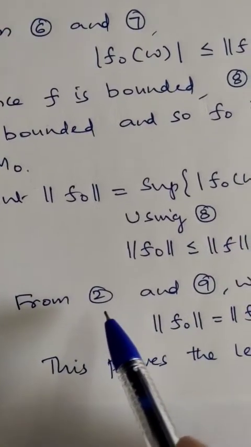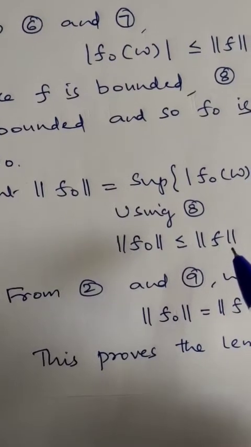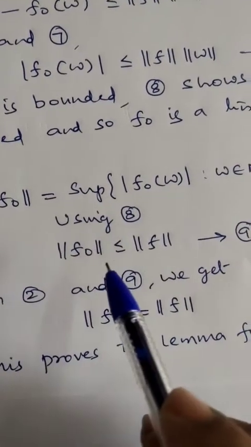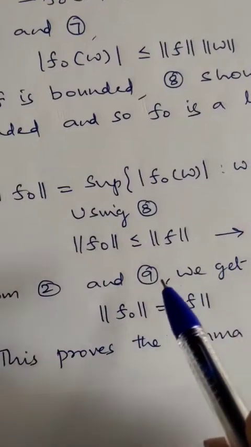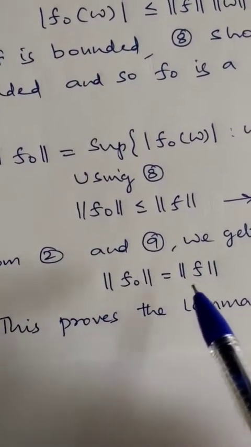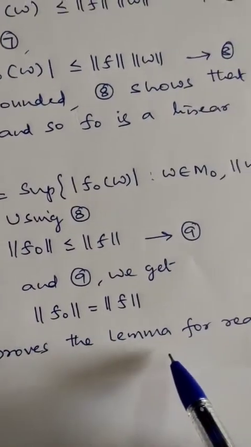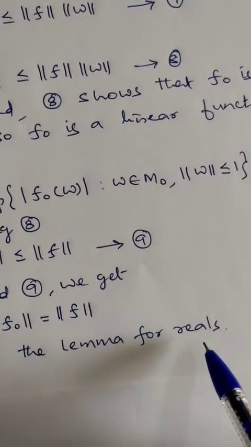So from 2 we have proved norm of f is less than or equal to norm of f naught. Now in 9 we have proved norm of f naught is less than or equal to norm of f. Therefore from 2 and 9 we can declare that norm of f naught is same as norm of f. Therefore the lemma will be proved for the real case.